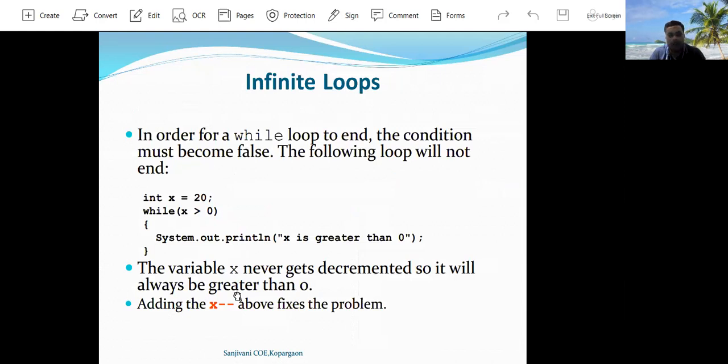The next one is infinite loop. The while loop becomes an infinite loop when the test condition written inside the while loop does not return a false value. In that case, the statements written inside the while loop get executed an infinite number of times, as the condition does not become false. Once the condition becomes false, only then does the execution control transfer out of the while loop, and it will execute a statement which is present outside the while loop.